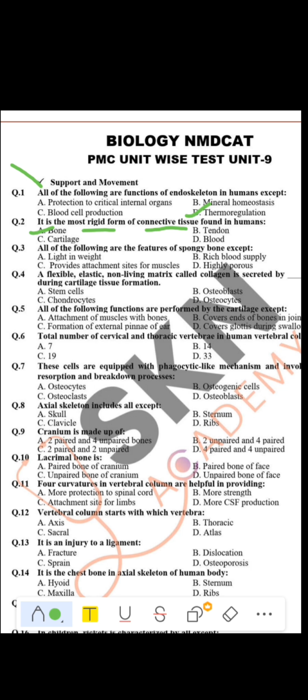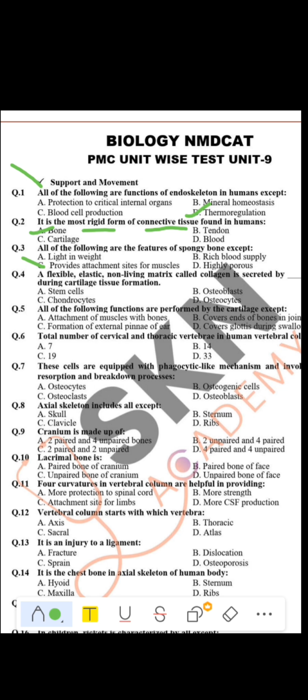Question number three. All of the following are the features of spongy bone except. Okay, so here you can see, provide attachment site for muscles. No, this is not the feature of spongy bone.